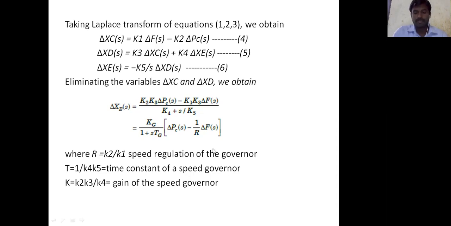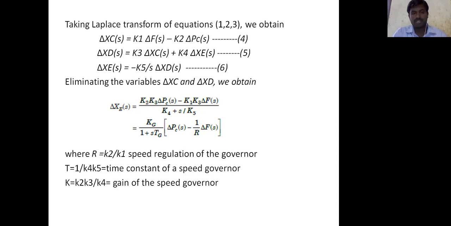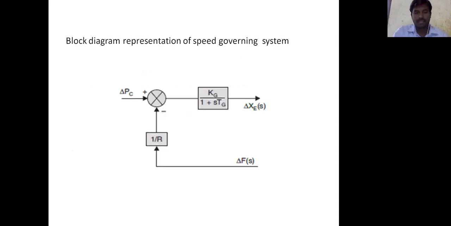First of all, kg by 1 plus s tg is the open loop transfer function, and finally we write delta xc of s equal to kg by 1 plus s tg into delta pc of s minus 1 by r into delta f of s. This is the block diagram representation of the speed governing system. This is the mathematical model of the speed governing system. Thank you.